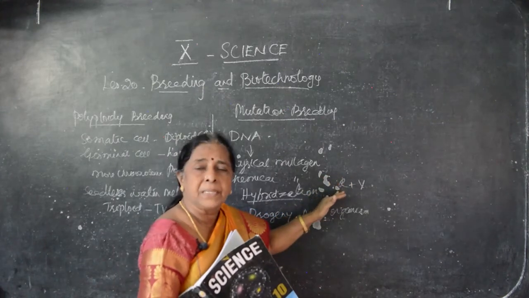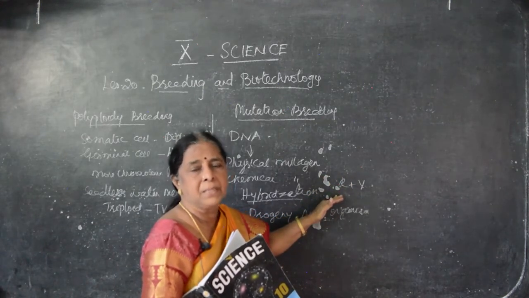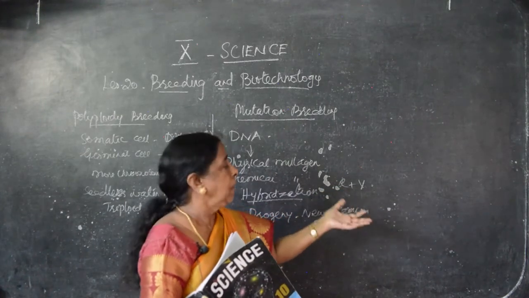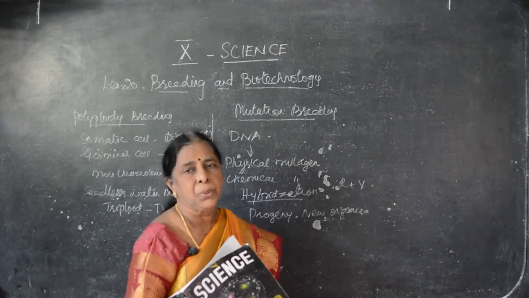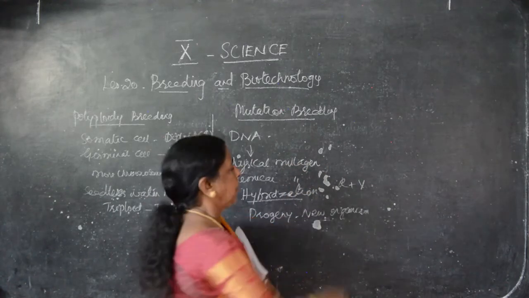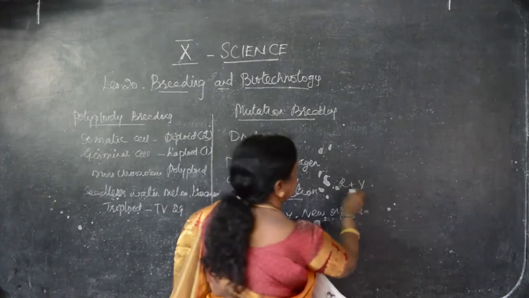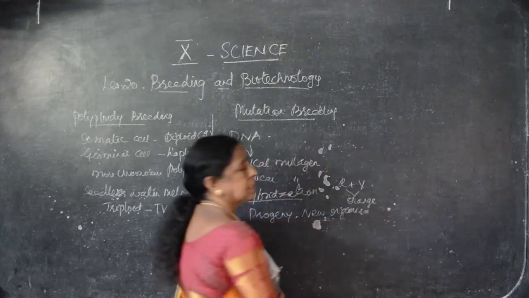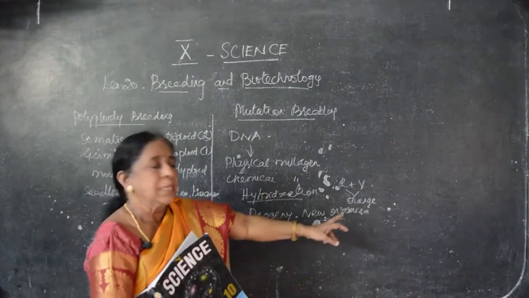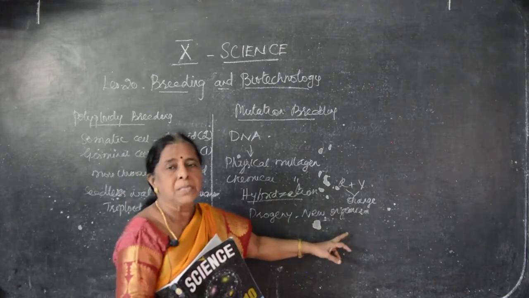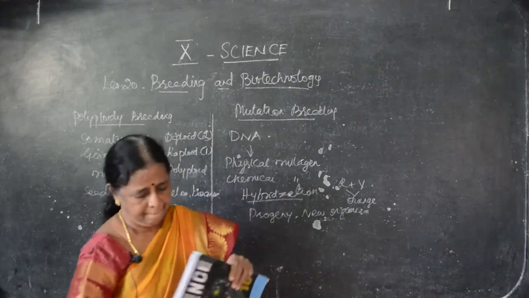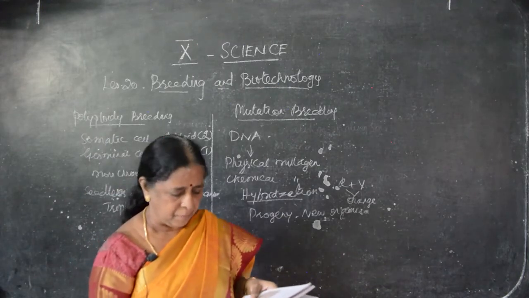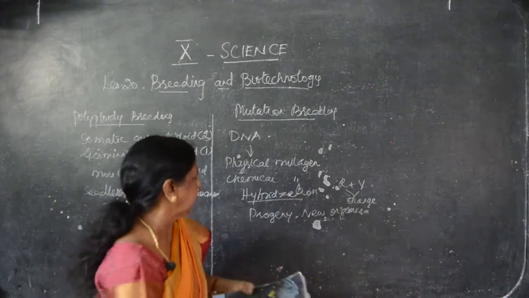Why are we taking the hybrid red color? Because it is very attractive in color and helps in pollination. And yellow color produces more, it yields more, and it is disease resistant. No disease will come at all. So both, we are fusing together by mixing red and yellow DNAs and we are getting orange color hibiscus. This orange that we newly get is known as the progeny, and this new organism is known as the hybrid. Clear, children? This is hybridization. We are finding out the meaning, that is, what things are we getting from the hybrid?